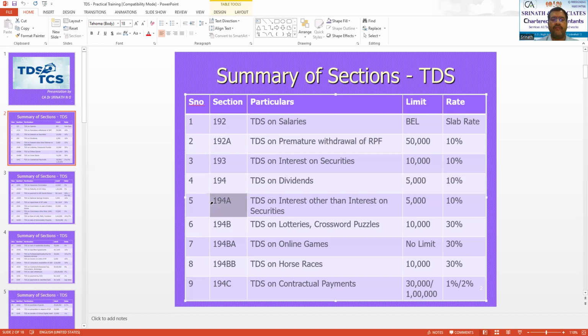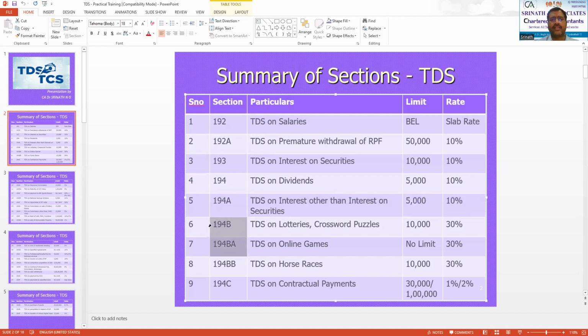Similarly, section 194A is TDS on interest other than interest on securities. Such interest will be liable to TDS if the amount exceeds 5,000, and the rate will be 10%.